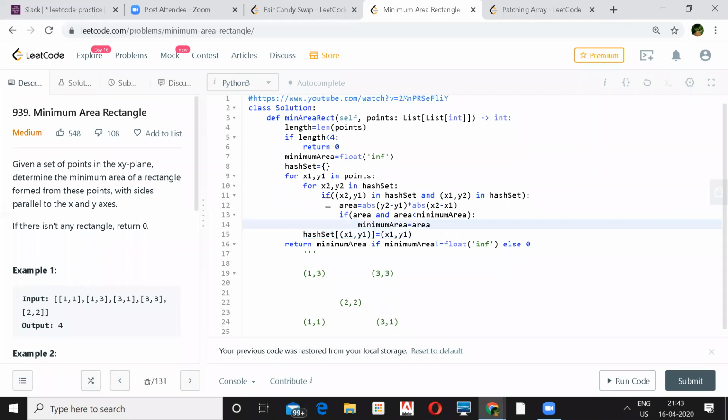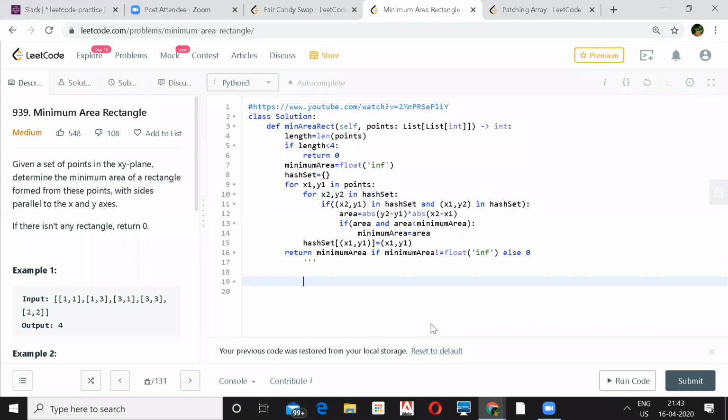So I believe that the second for loop is assuming that that's a diagonal point, x2, y2. So that's why it's actually changing and finding the other side coordinate, x2, y1. Oh, okay. Yeah. And we just walk through an example and write it down, because initially the hash set is empty, right? Then we add 1, 1 to the hash set, and we iterate to the next.